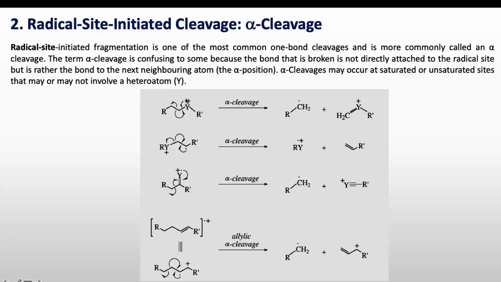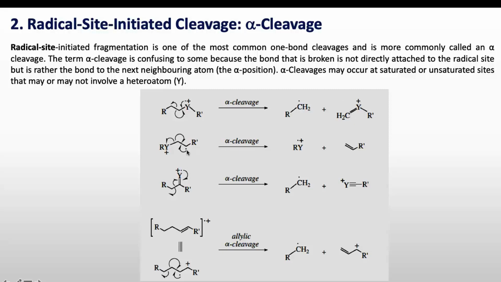So now this is the radical site which will initiate this cleavage, and this is the neighboring atom for this radical site, or alpha position. Now the bond connected to this alpha position will cleave in this fragmentation. So when this bond breaks, it will leave this radical and this cation. This cation will be detected by the mass detector.